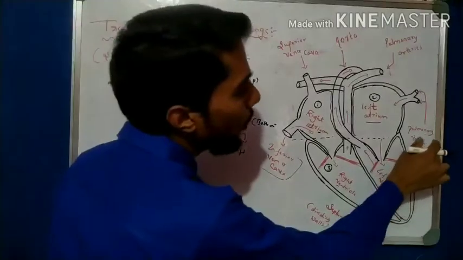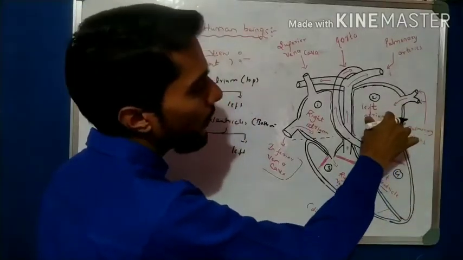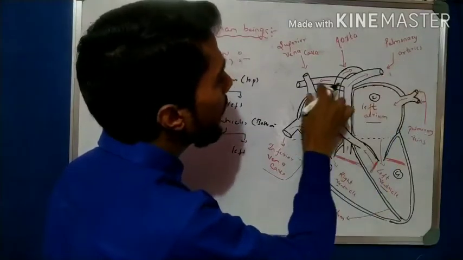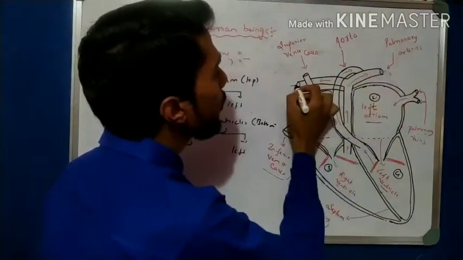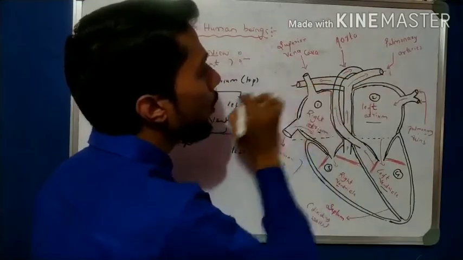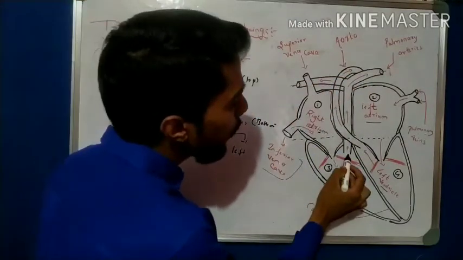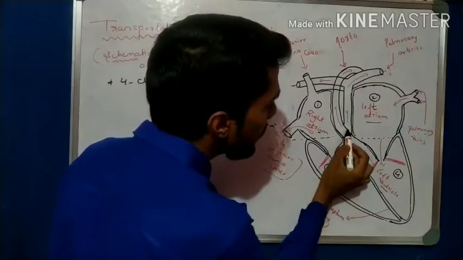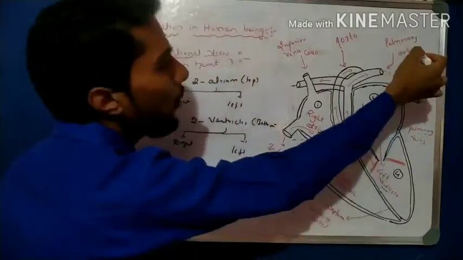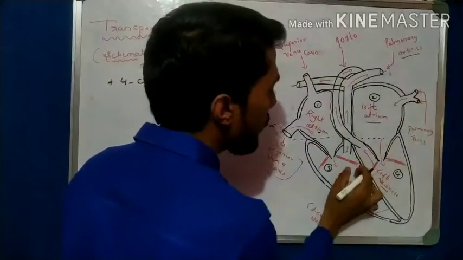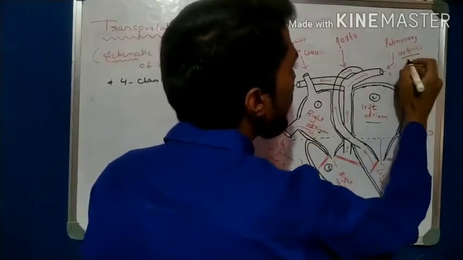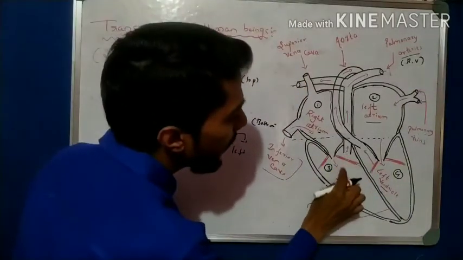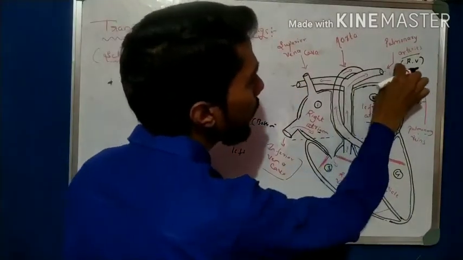Then there are the pulmonary veins, which open into the left atrium. And these are the pulmonary arteries. This one and this one, both are pulmonary arteries, which are related to the right ventricle. Mention it here, because see, this is the right ventricle, so the blood goes from the right ventricle.